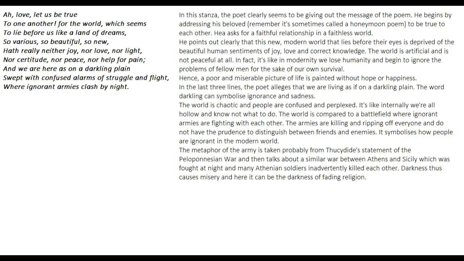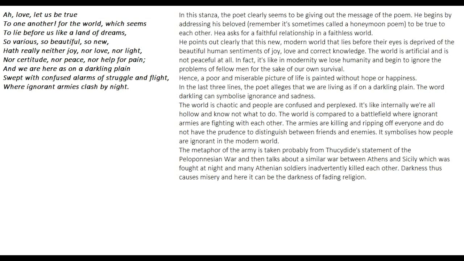It does not have joy. It does not have any space for love. People are cheating these days. You can see there are so many breakups and so many other things. No light. There is no space for light, nor certitude, nor peace, nor help for pain. People are not even ready to help each other. Hence, a poor and miserable picture of life is painted without a hope of happiness.